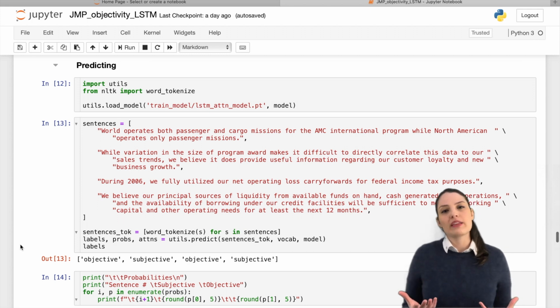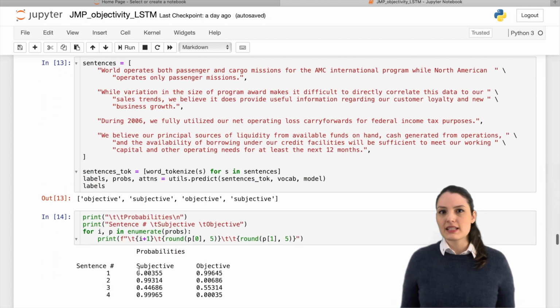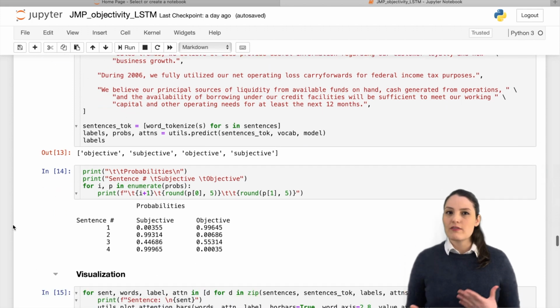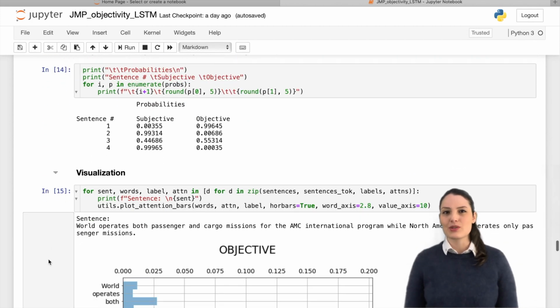We can also look at the results of the classification task in terms of the probabilities of the sentence being subjective or objective. As you can see, the model somewhat struggled to classify the third sentence, perhaps because it is shorter and has less information. However, it correctly classified it as subjective. Last, I want to show you a visualization of the attention mechanism.